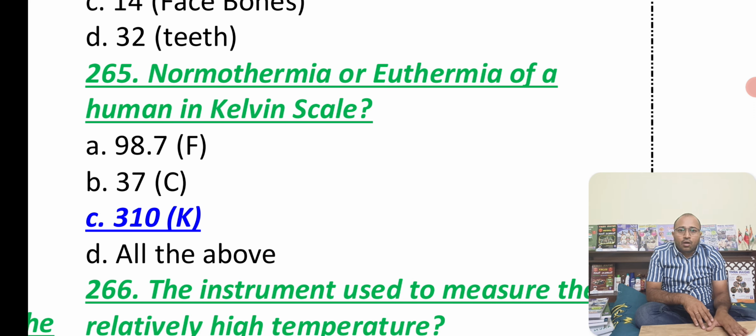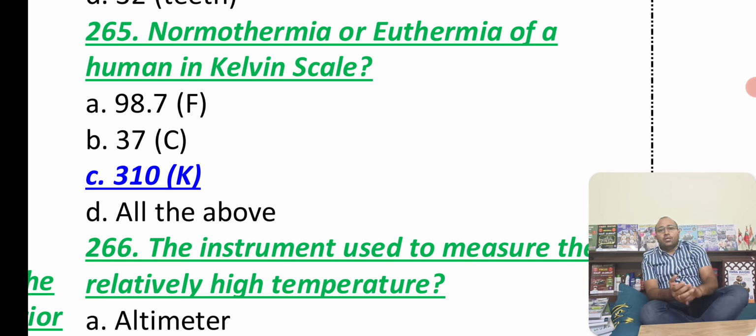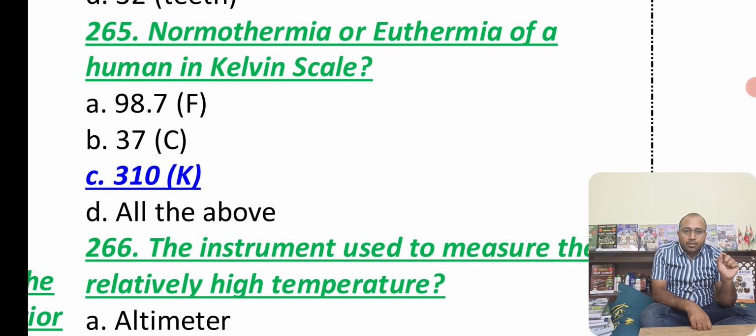Now, which is very important, normothermia means normal thermal temperature, as well as euthermia of a human body, in a Kelvin scale. We have different scales: Fahrenheit scale, degree centigrade scale, Kelvin scale, and Reaumur scale. Whatever they ask, you have to write that answer.